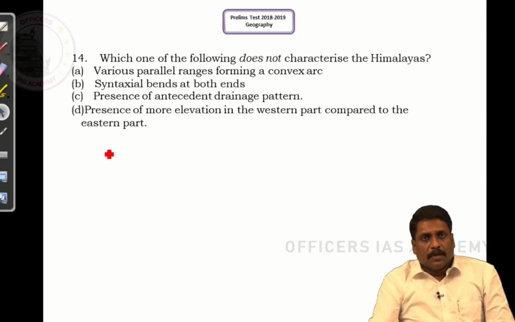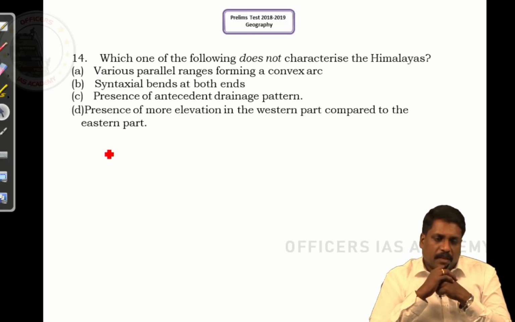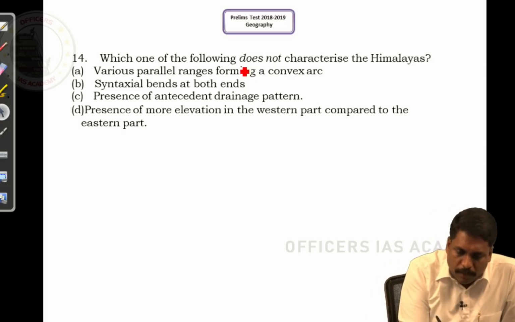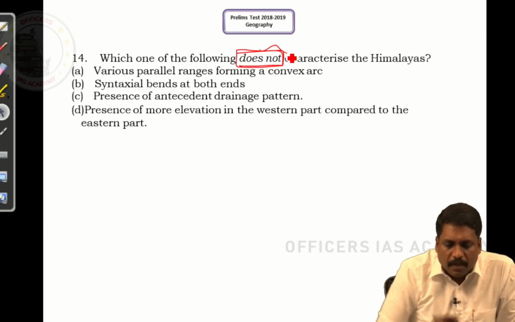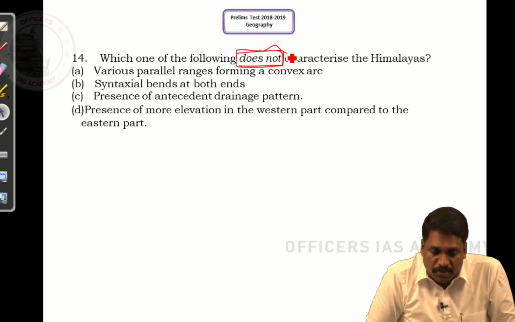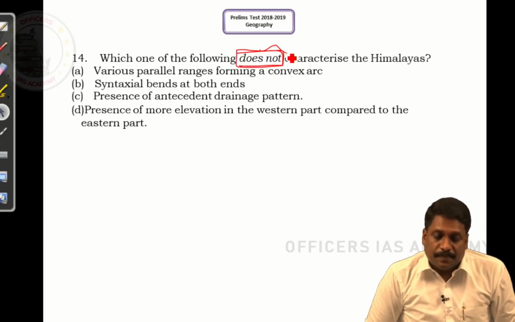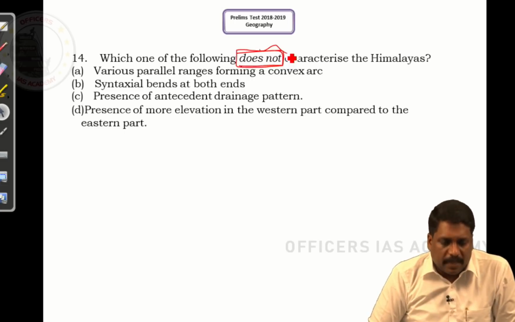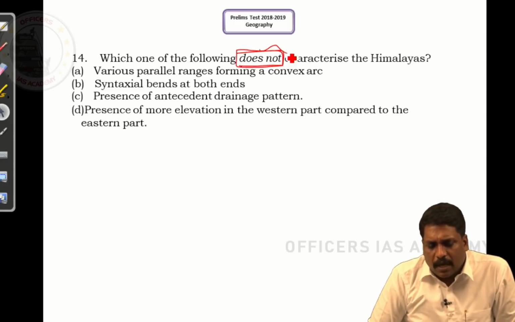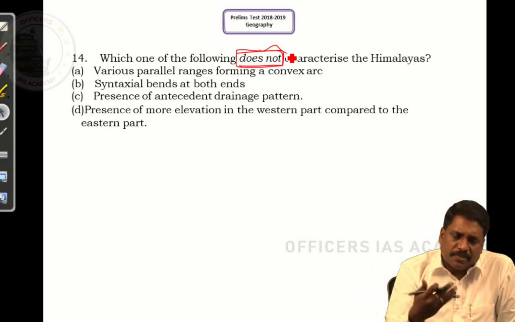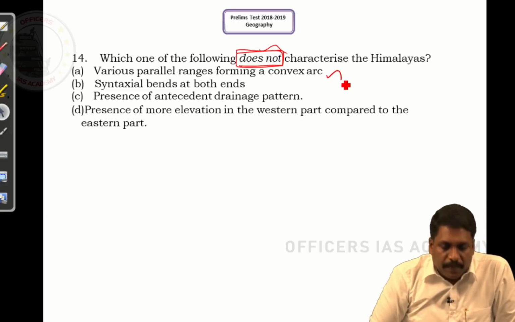Coming to question number 14, which of the following does not, please very carefully look for this word, does not. Which one of the following does not characterize the Himalayas? So you should say which is not a character of the Himalayas. Various parallel ranges forming a convex arc. It means I have a series of parallel ranges. It means it is, of course, a character of the Himalayas.